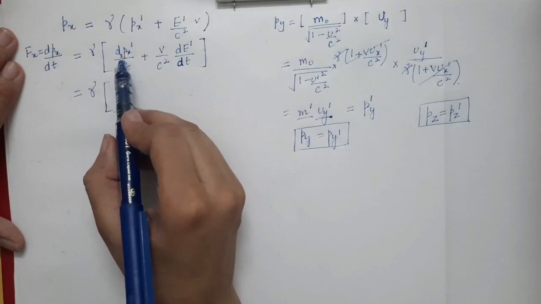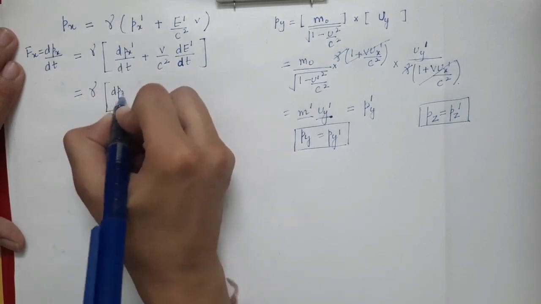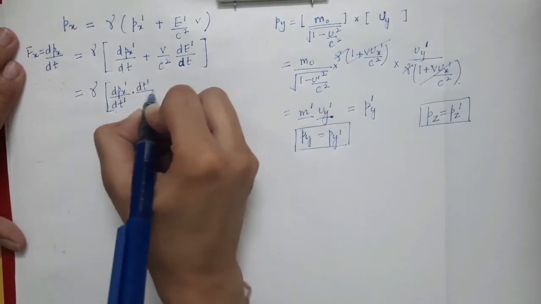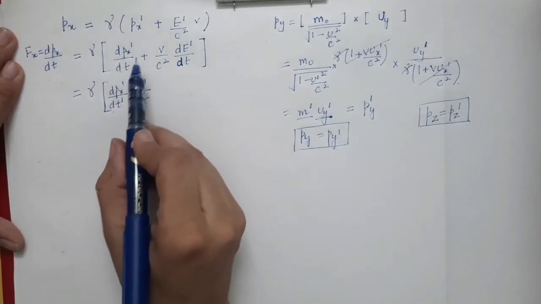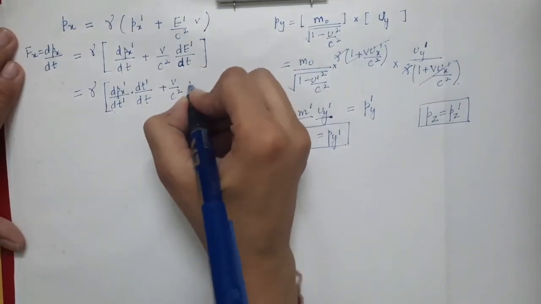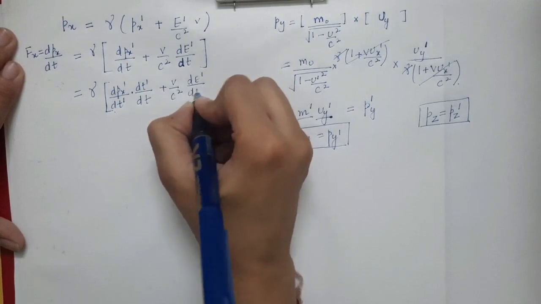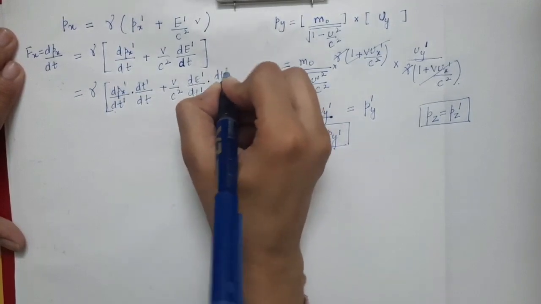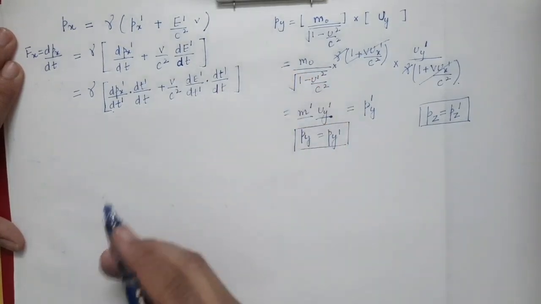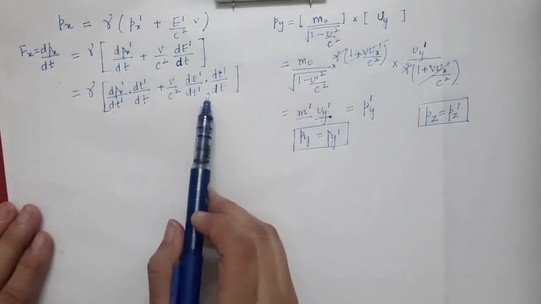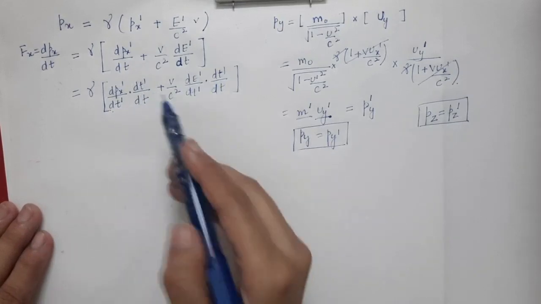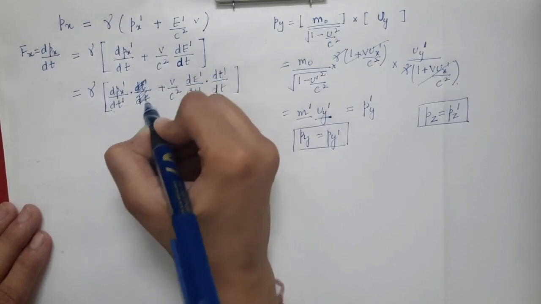For this, I can write this first term as dpx prime by dt prime into dt prime by dt, plus v by c square dE prime by dt prime times dt prime by dt. So I can write these two terms in this manner. This dt prime by dt is common in both the terms, so this can be taken outside.